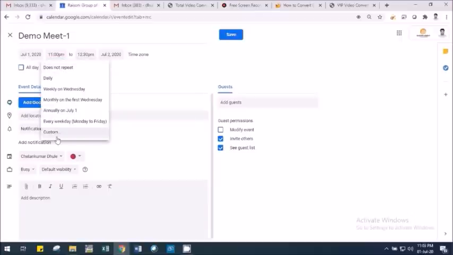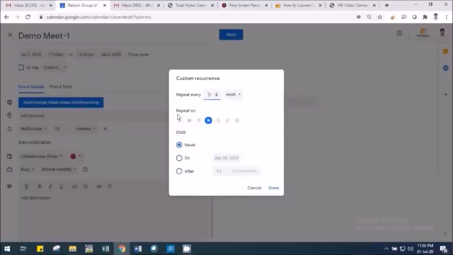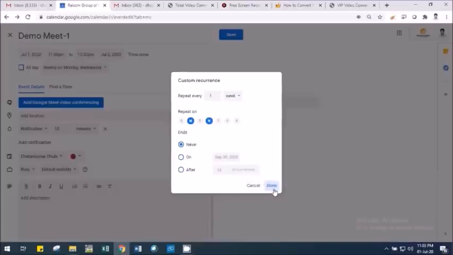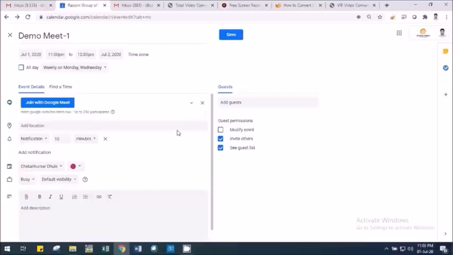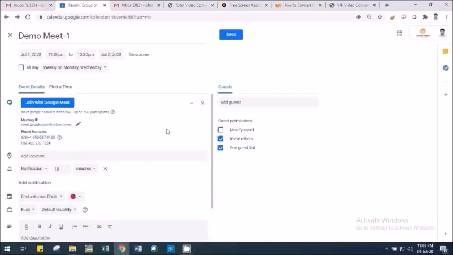If you want to repeat the meeting, it may be also possible that your classes are repeated on several days. So suppose my classes are repeated on Monday and Wednesday, so I can select it like over there. So repetition of meeting can be also done from here. Then second option is, you need to add that meeting to the Google Calendar. So it will create a Google Calendar link over there.